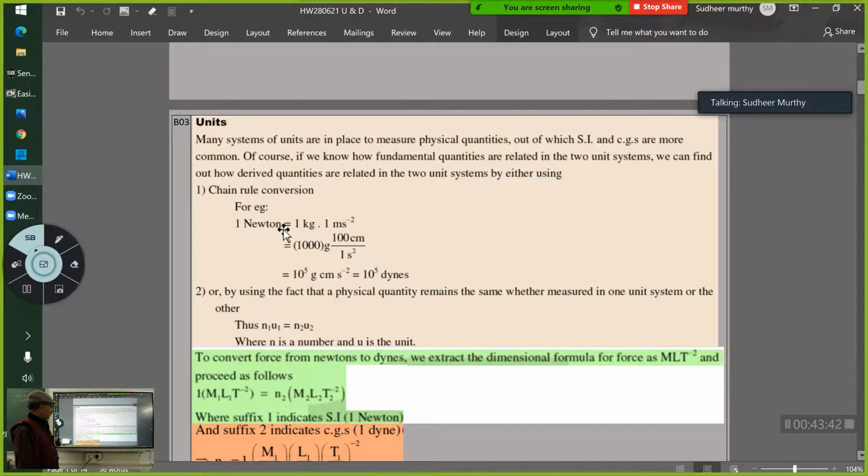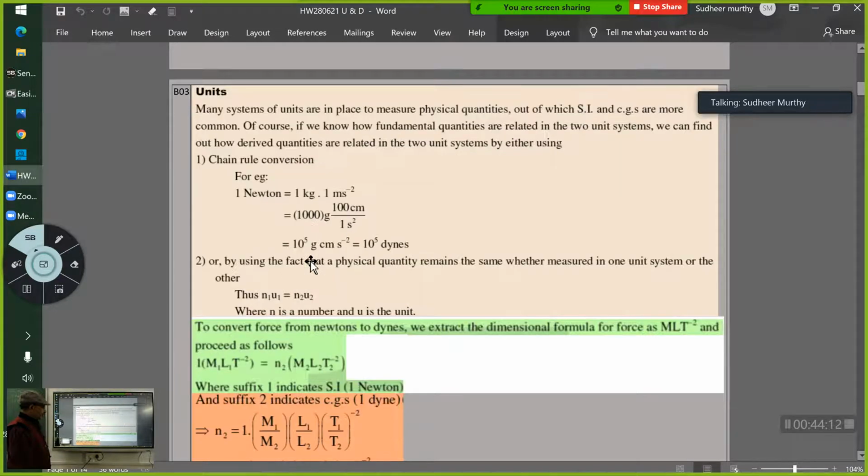So if you have to convert Newton into dynes, in dynes all the physical quantities are in the CGS system. So here 1 kg gets converted to 1000 grams, 1 meter gets converted to 100 centimeters, second is second. So you get 10 to the power of 5. So 1 Newton is 10 to the power of 5 dynes. I hope everything is clear here. This is the direct way of doing it.